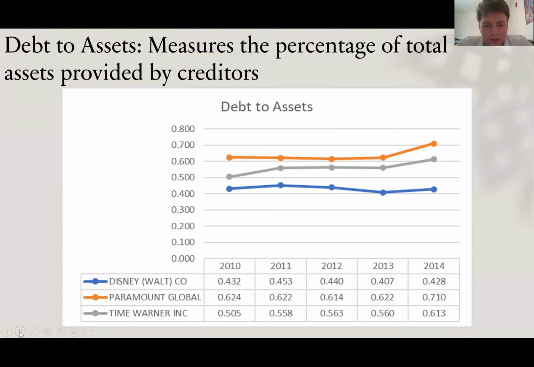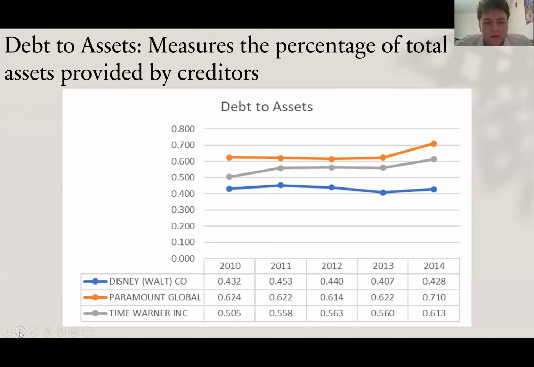With this graph, they all seem to mirror one another. With Disney, from 2011 to 2013, they see a big decrease with a slight increase from 2013 to 2014. With Time Warner, from 2010 to 2011, they see their biggest increase.